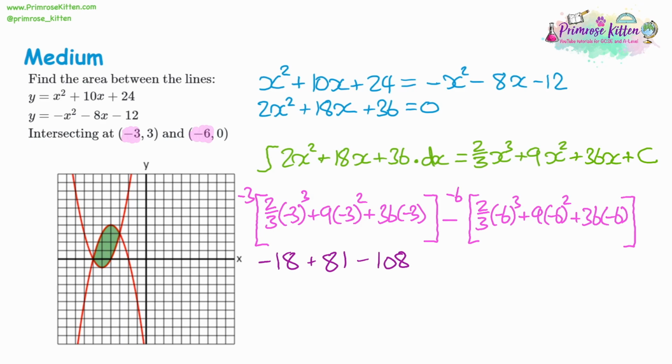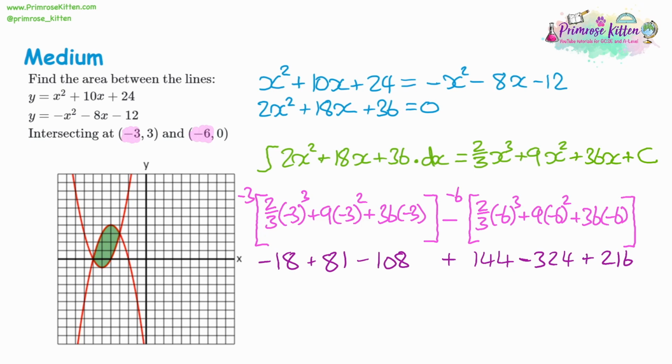So negative 6 cubed is going to give us negative 216. We want 2/3 of it, times by 2 divided by 3, and it gives us negative 144, but we want to take away the second bracket. It'll be a double negative, so we're adding 144. Then negative 6 squared is 36, times by 9, we get 324. Now that's positive, but we want to take away this side, so it'll become a negative. Then we've got 36 times negative 6, which gives us negative 216. Again, we're taking this away, a double negative will give us a positive.